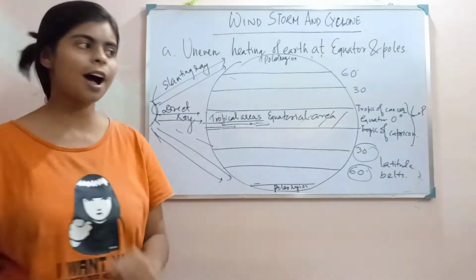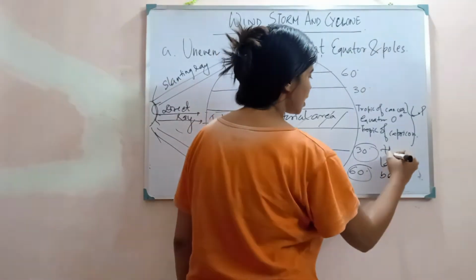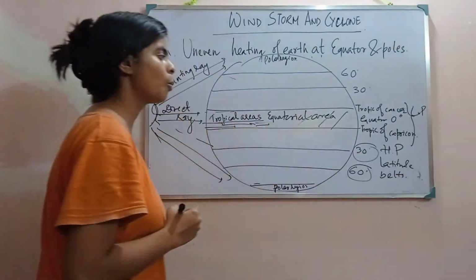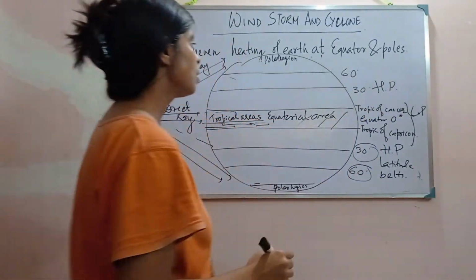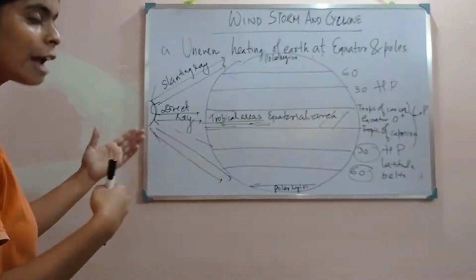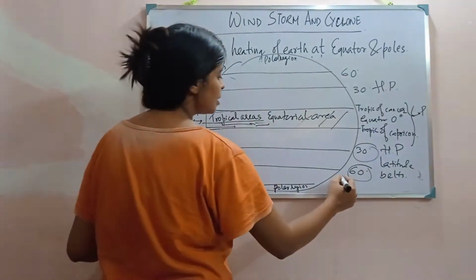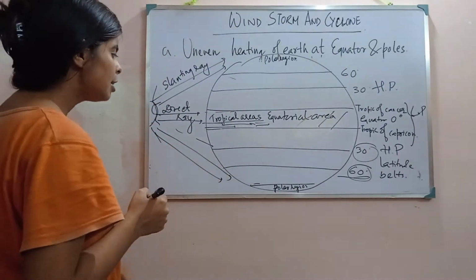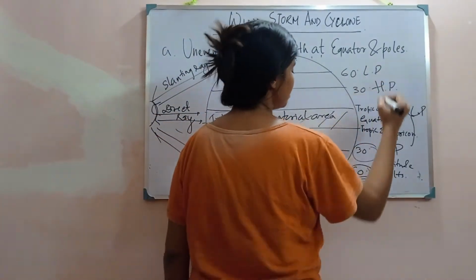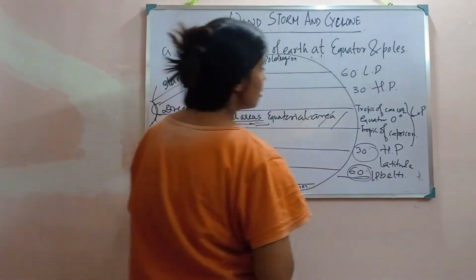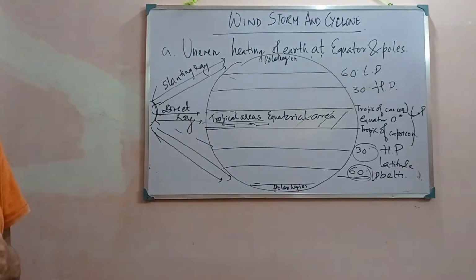Lesser the heat, higher the pressure. So here we can say it creates a low pressure region, and here also a low pressure region. Now moving further up on either side of the earth, at 60 degrees you will see that in this region low pressure is created, and in this region too.